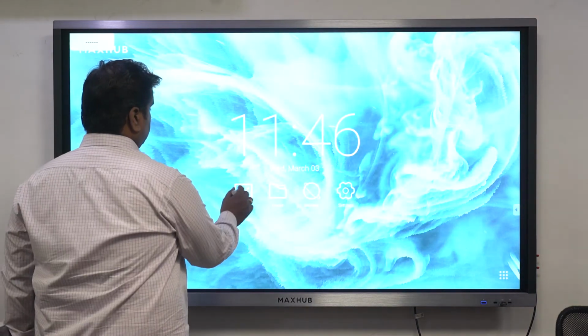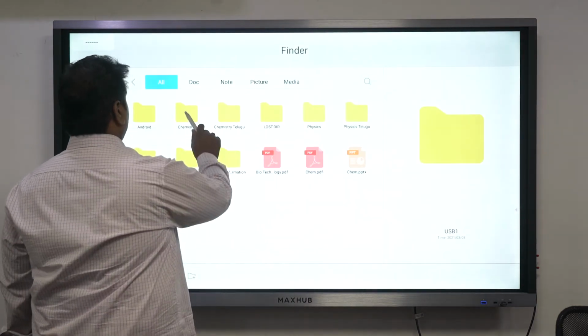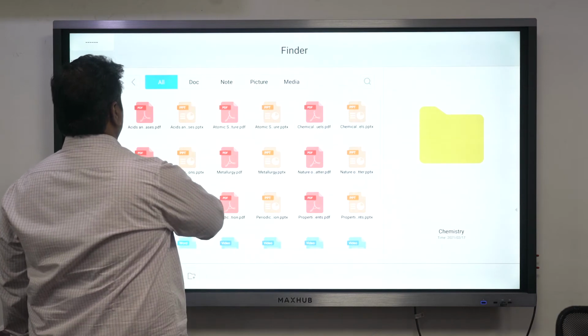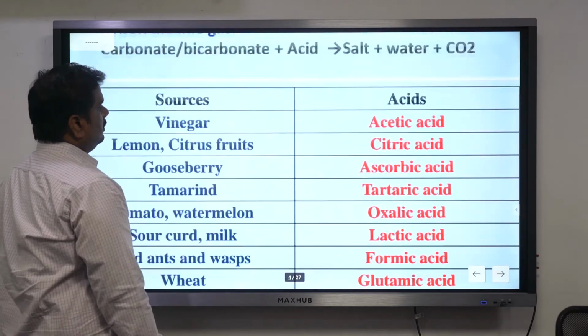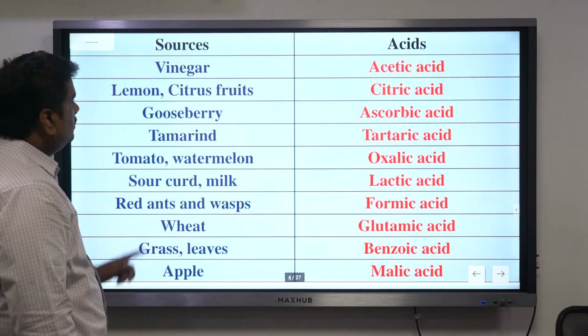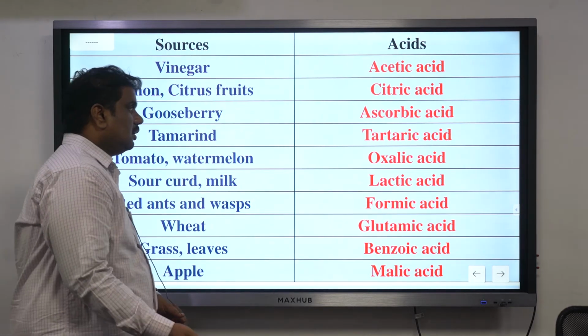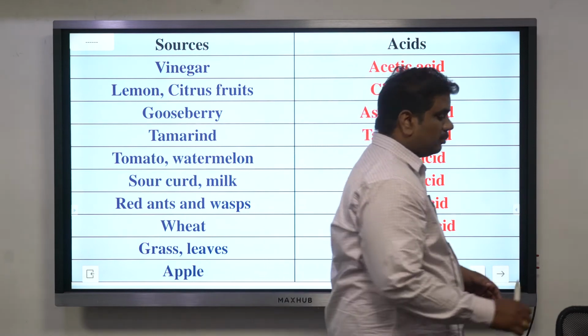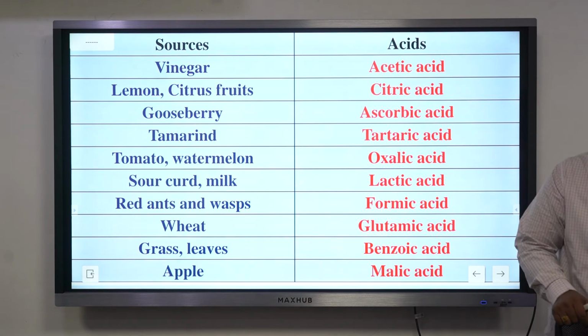So you need to know some of these particular acids as well as the bases, and where we are able to find the different types of acids, acids as well as their sources. The moment I say acetic acid, or vinegar, the acid that is present in vinegar is acetic acid. Or lemon or citrus fruits, you get citric acid, or gooseberry, ascorbic acid.